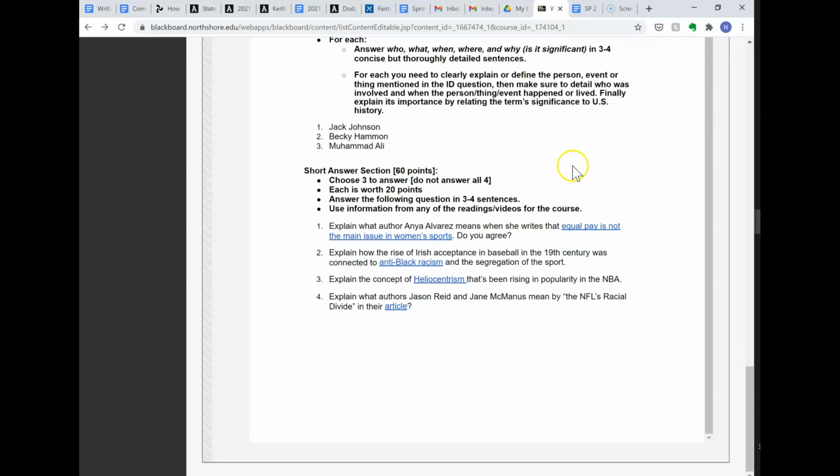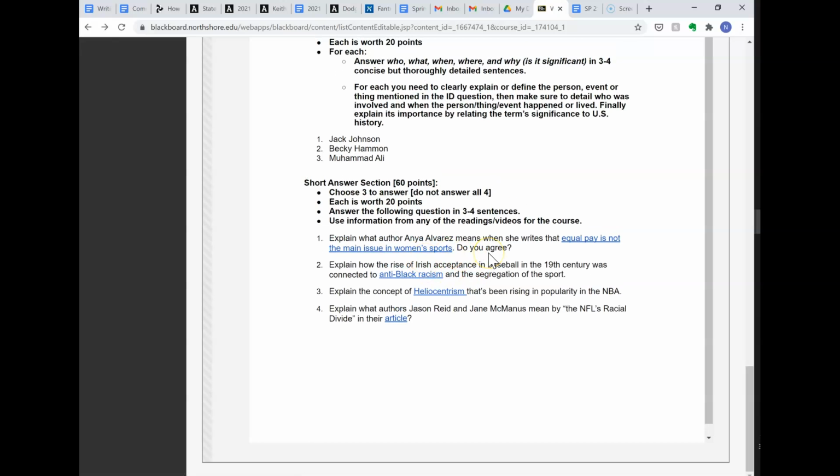And then for section 2, there are 4 questions here, and you have to answer 3 out of the 4. And these are more specific questions. It's not sort of just write what you know about the person. In this case, it's specific answers that I am looking for. And again, in this case, I did include links to the readings, or I guess video in one case, related to these questions. They're things we've already done.